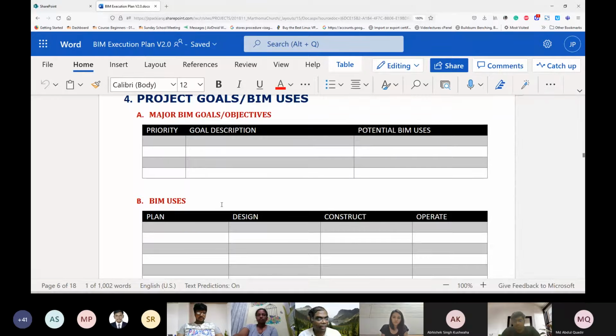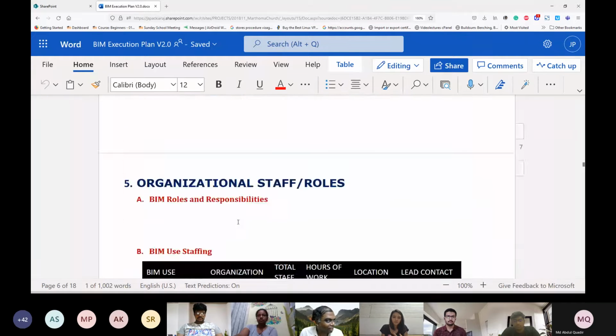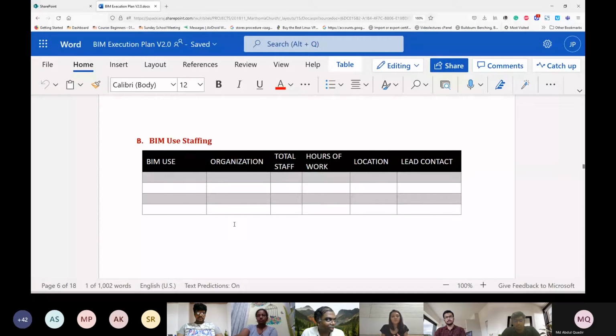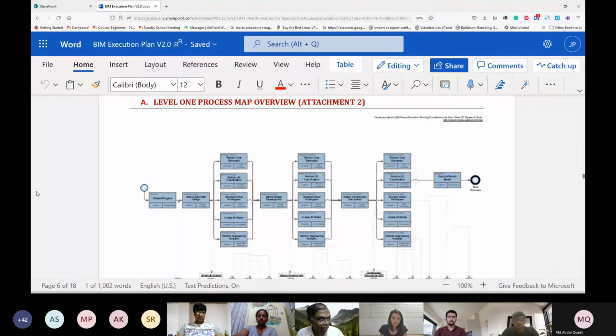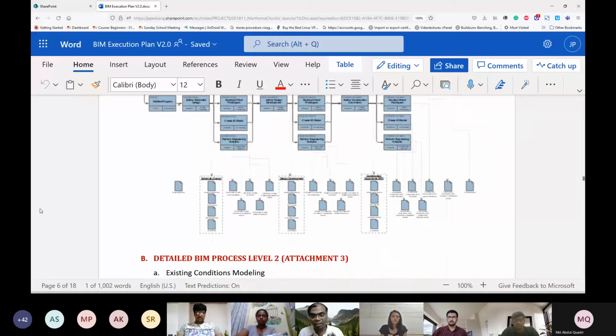We also have the project goal explicitly stated, where all BIM is going to be used. Now, there is one more important term which will come, level of detail. I request you to go into this level of detail. You have 100, 200, 250, LOD 500, and so on. What each of these stands for is something ideally looked up by you. It depends on how much detail is present in the whole thing.